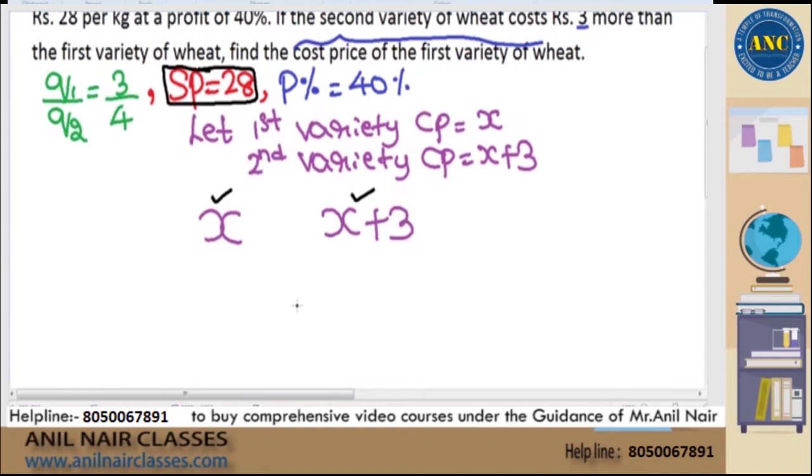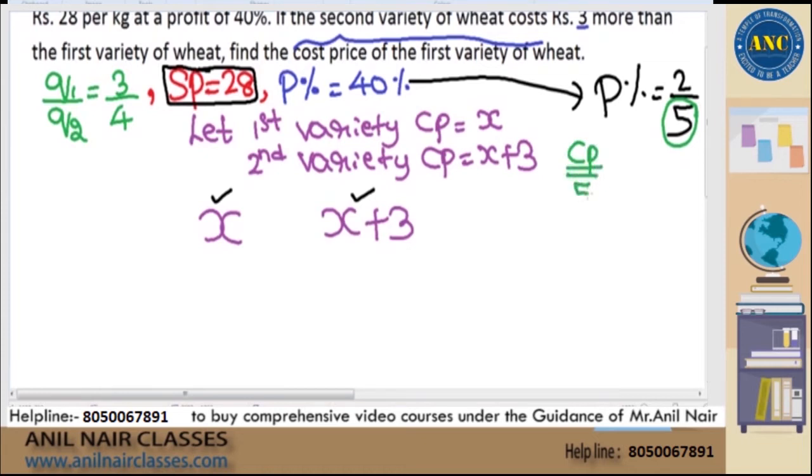Now see here, they have given in the question that the profit percentage is 40%. 40% is 2 by 5. This is for all the students who have attended my profit loss and discount class. Denominator is always your initial value. That means cost price is 5 rupees. If it is profit percentage, numerator is profit. Profit is 2 rupees. So selling price will be 5 plus 2, 7 rupees.